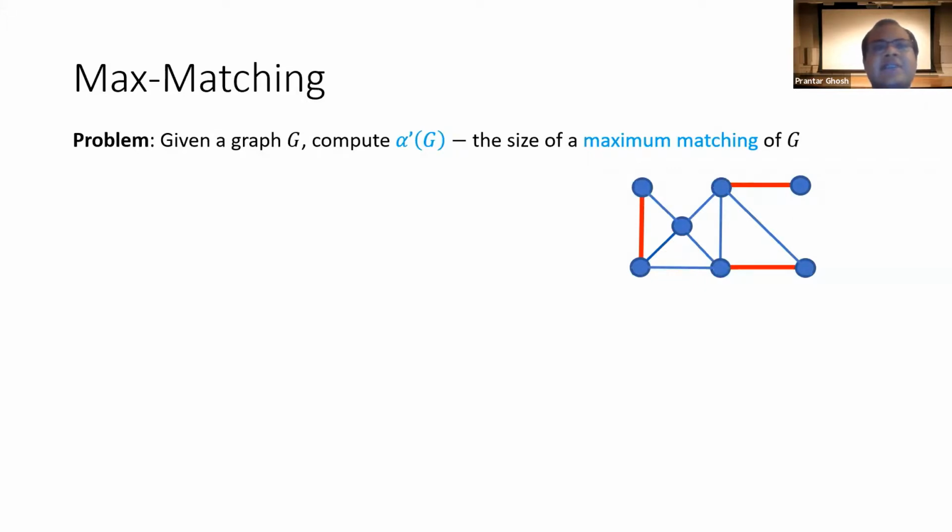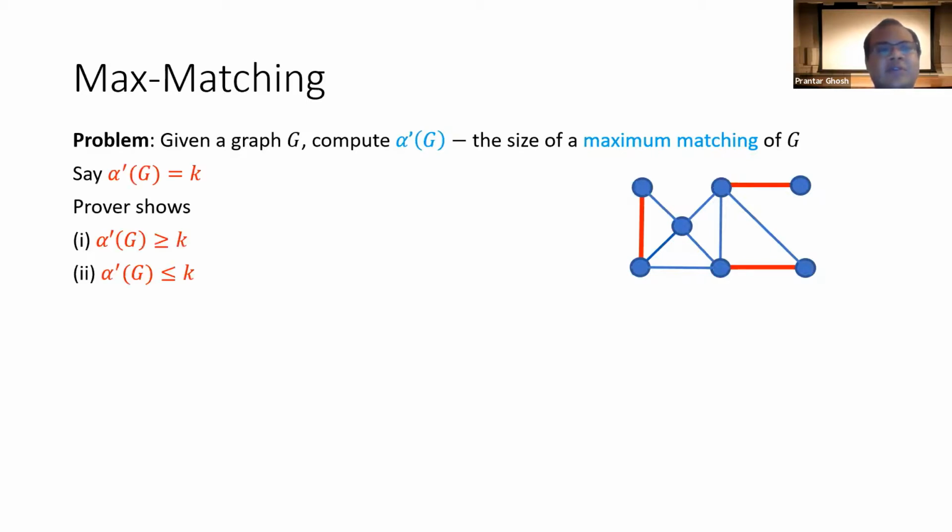Here, given a graph G, we want to compute the maximum matching size of G, and the prover shows it in 2 parts. So say the maximum matching size is K, then he first shows that it's at least K, and then he shows that it's at most K. So showing that it's at least K is actually easy. You can simply send a matching that has size K. So the maximum matching size would only be larger. And it is known how to verify that it is indeed a matching in the graph.